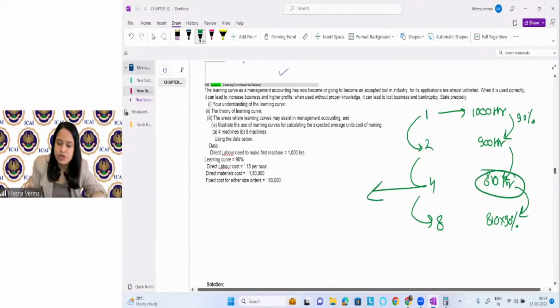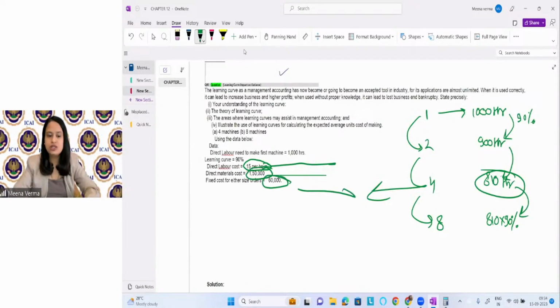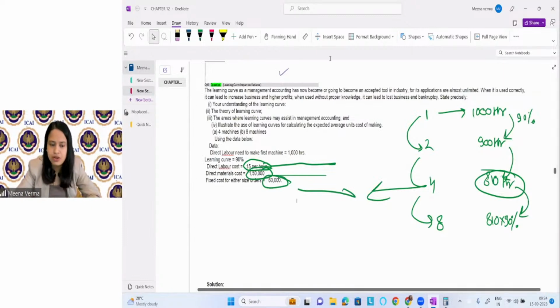Now for 4 machines, whatever they are asking, you know the labor rate, so find the labor cost from here. You know the material cost per unit, find the total cost here. You know the fixed cost, find the total fixed cost, right? So this is how you have to do it. Not at all a difficult question, right?